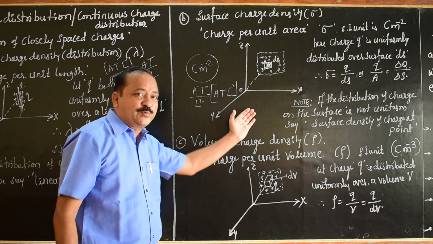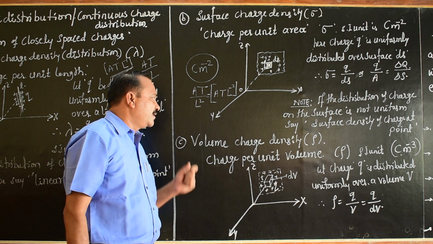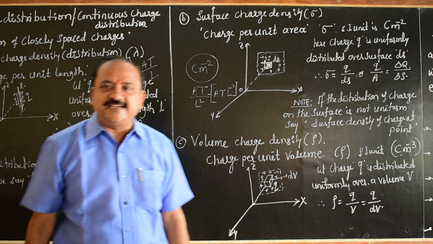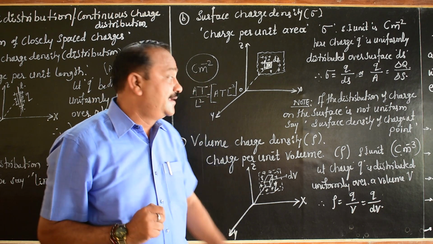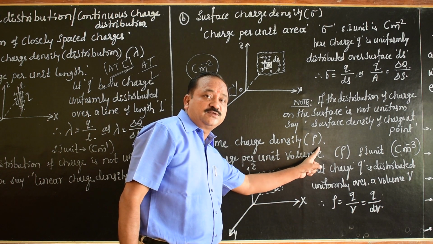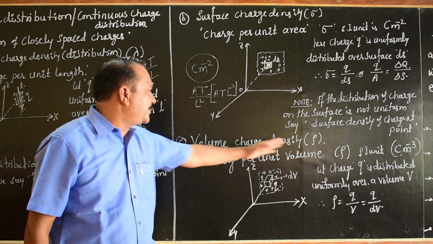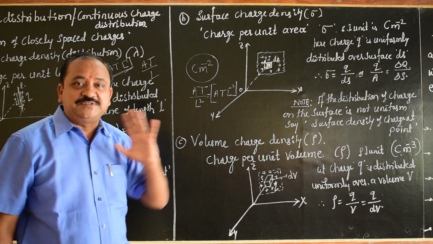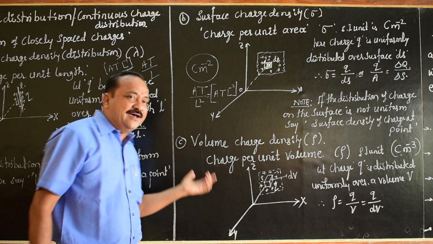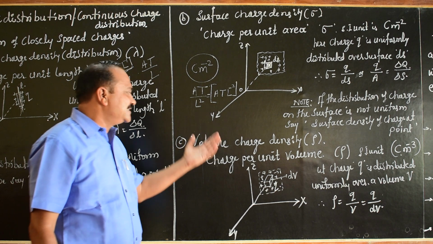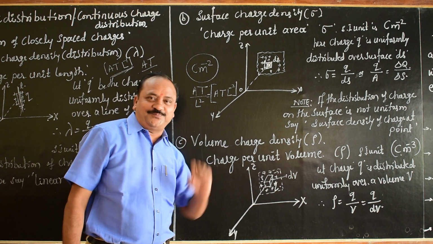After this, the third one, volume charge density. The volume charge density is denoted by the letter rho. How do we define volume charge density? It is defined as charge per unit volume.